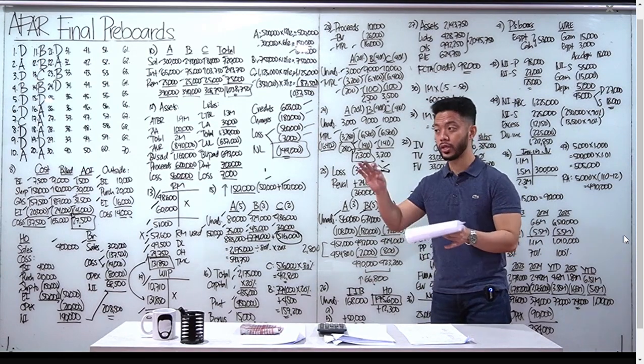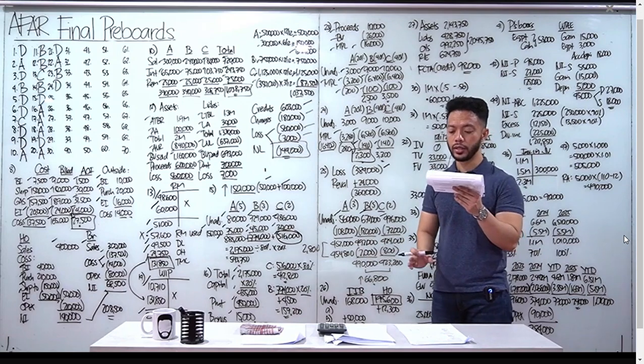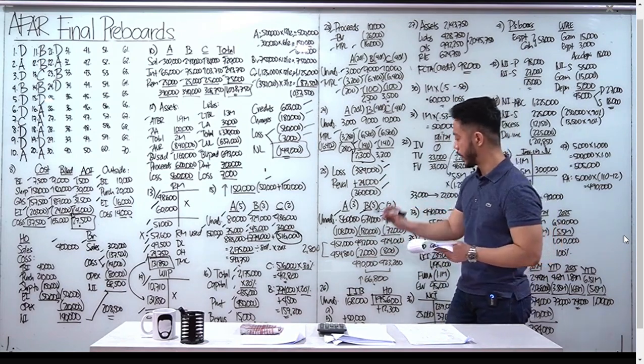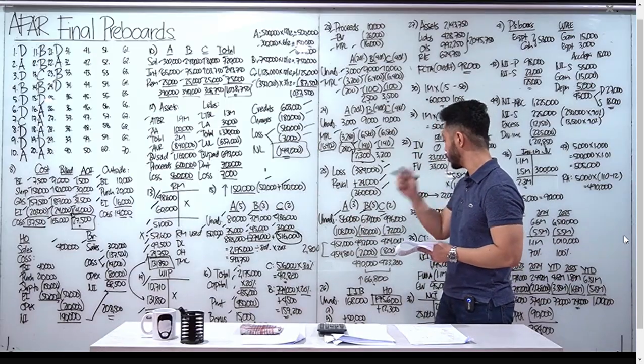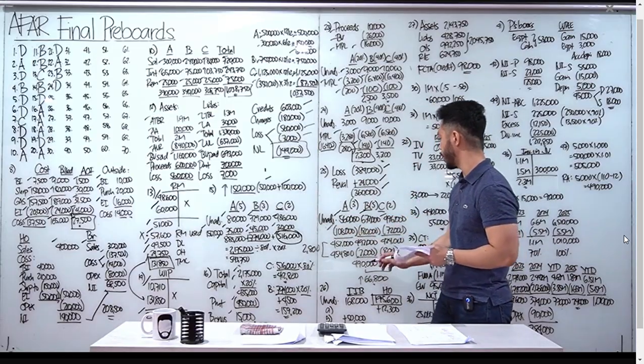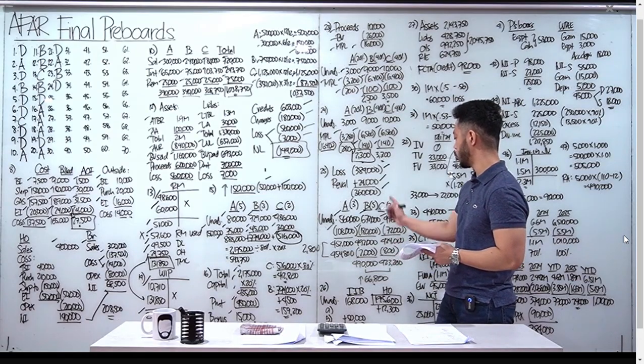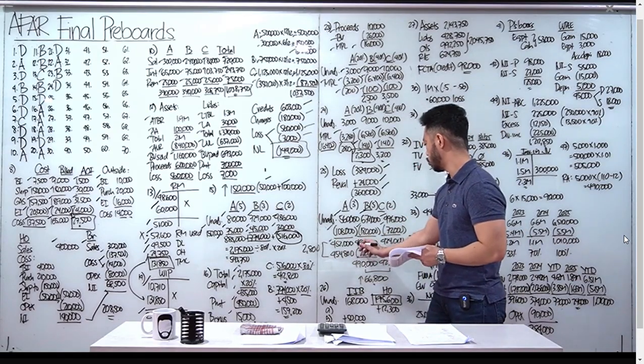Tumaas. 272 siya initially, naging 296. That's an increase of 24,000. So, plus 24. Ang net effect niyan ay minus 360. Okay? Allocate natin yung 360,000 to the 3 partners. 3:5:2. 108,000 kay A, negative. 180,000 kay B, negative. 72,000 kay C, negative. Okay? So, adjusted capital balance of the partners, 452, 492, and 424.